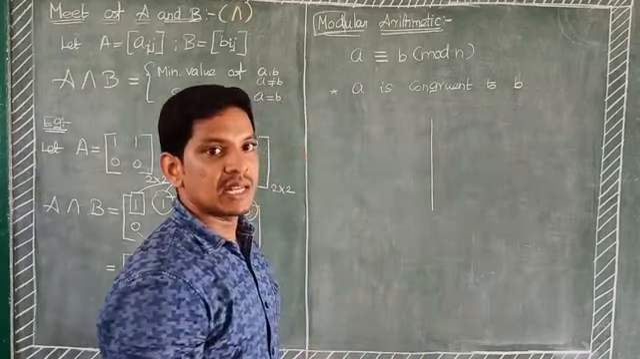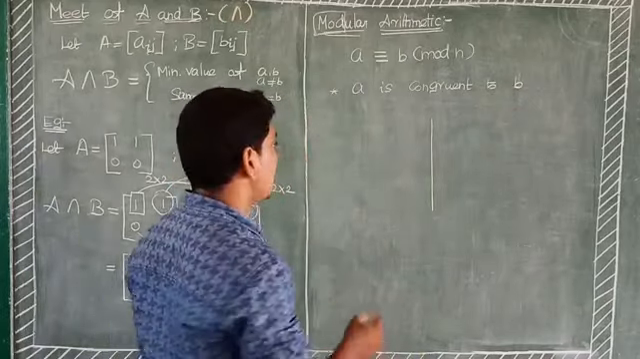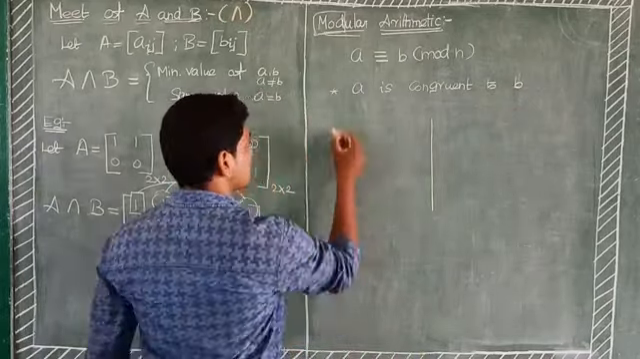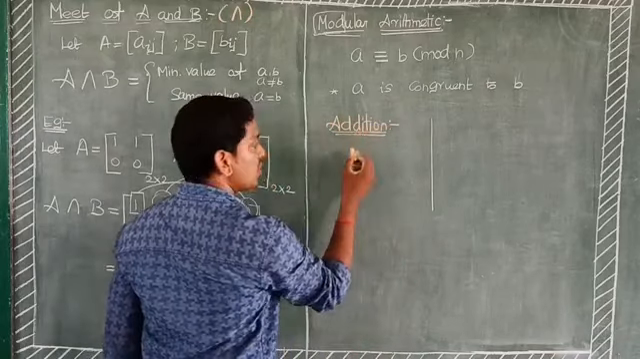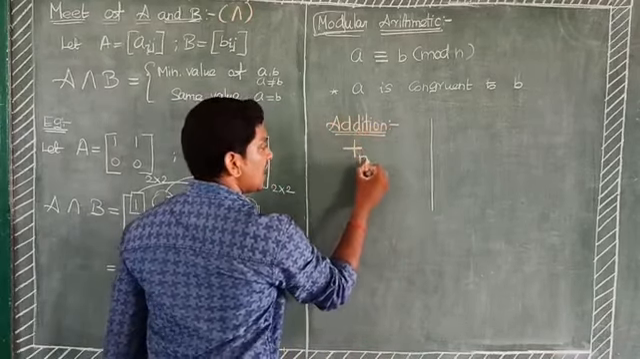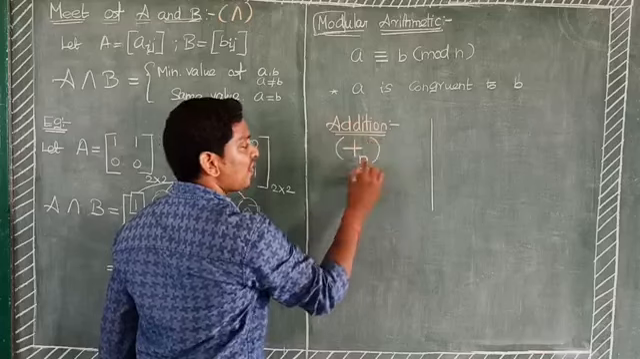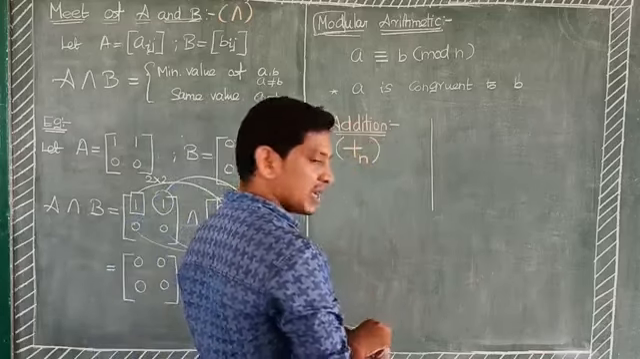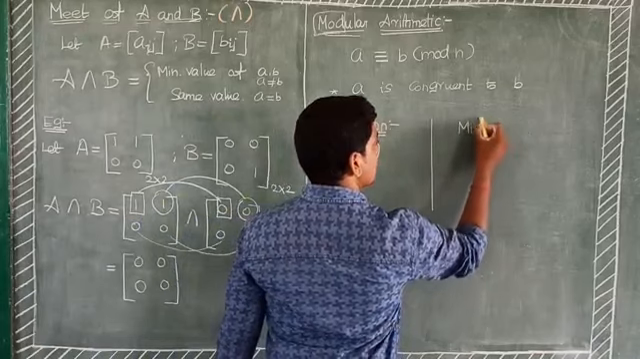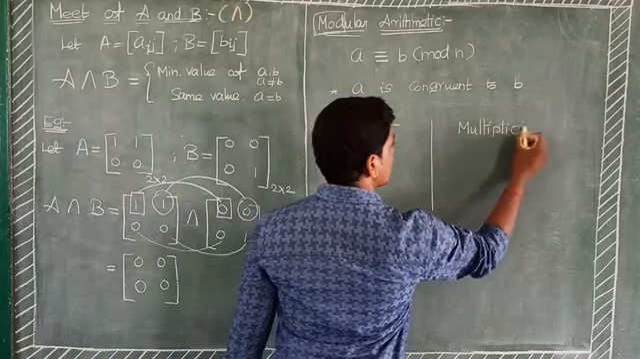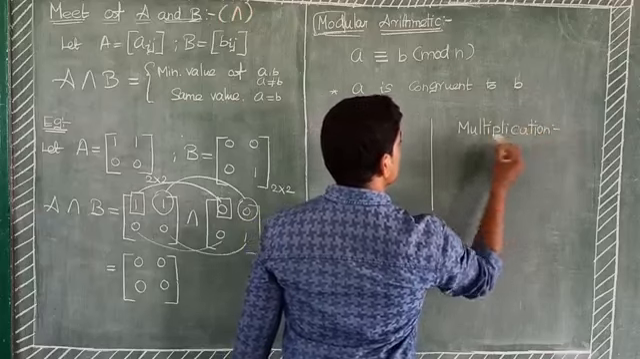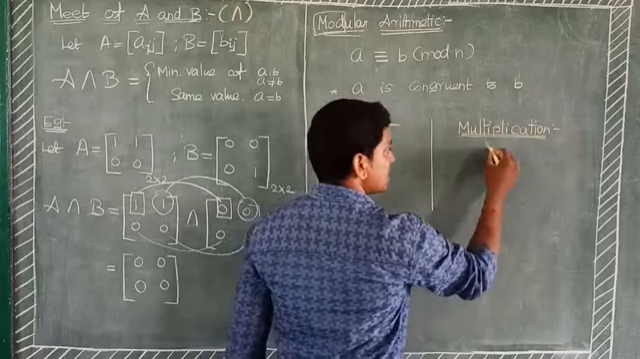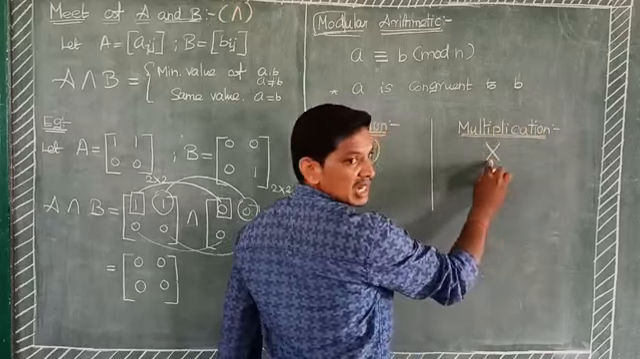One is addition, and the other one is multiplication. The first one is addition, denoted by addition modulo n. It means addition of modulo n. The next operation is multiplication, and multiplication modulo n is denoted by multiplication modulo n.